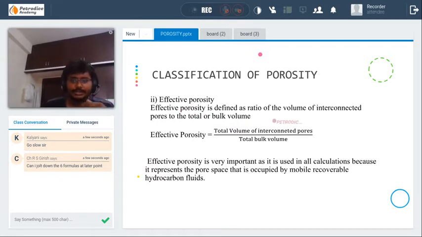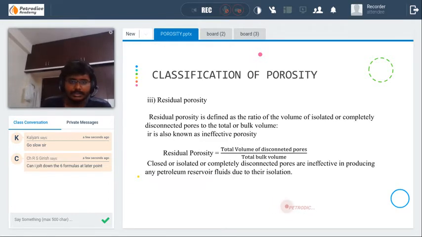Effective porosity is defined as the ratio of volume of interconnected pores to the total or bulk volume. Effective porosity is equal to total volume of the interconnected pore space divided by total bulk volume. As I already told, effective porosity plays an important role in all calculations because it is the only space that is responsible for production of oil and gas from the reservoir. I think you have noted it down. If not, you can message me via live chat.